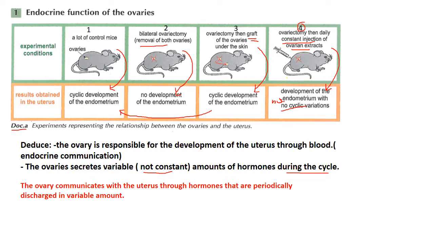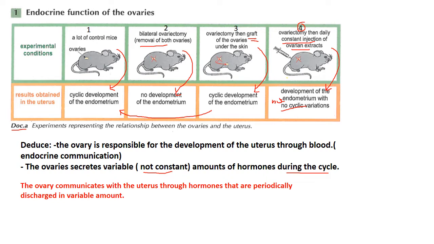Now, what is the amount of these hormones that are secreted, and are they secreted at the same time and in the same amount? That's why we have document 4, or experiment 4. In experiment 4, we remove the ovaries and give daily constant injections of the ovarian hormones.